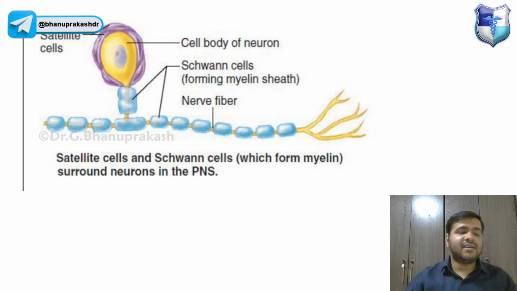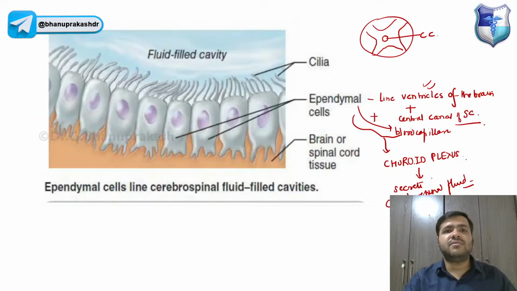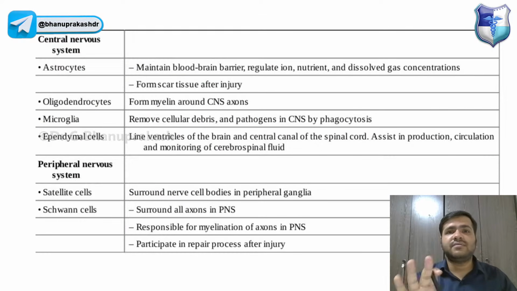Now coming on to the next one, guys, that is the satellite and the Schwann cells. Basically, the satellite cells have the property of insulation in the peripheral nervous system, because both are cells of the peripheral nervous system, right? The glial cells, actually. So that is something you have to remember. In a nutshell, we have this table which I have taken from the book. They have written all the things that we have discussed right now. You can copy this after I share the slide.